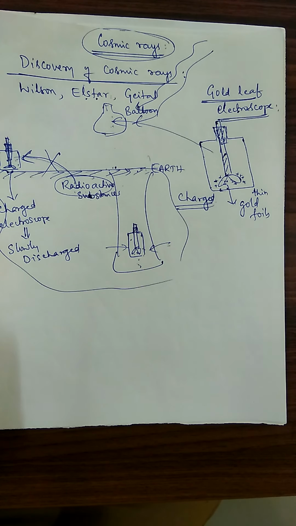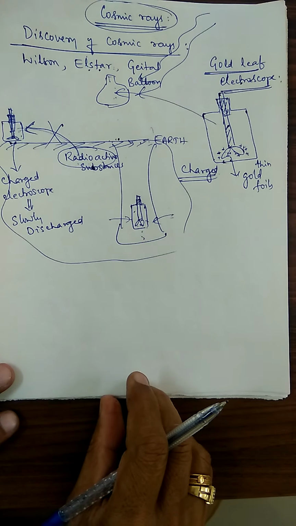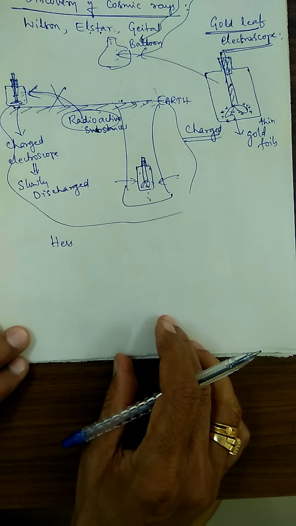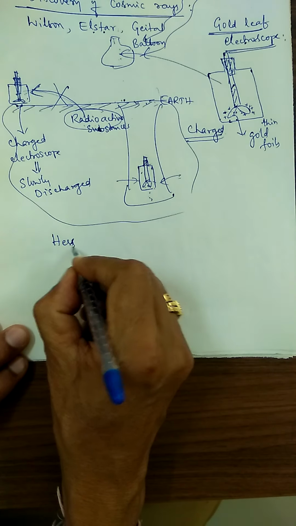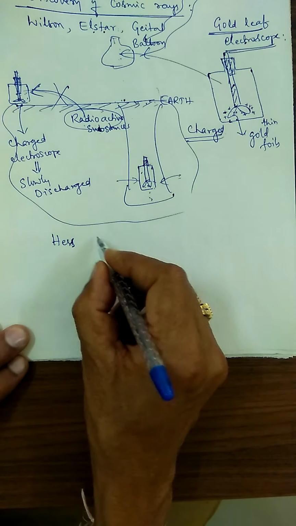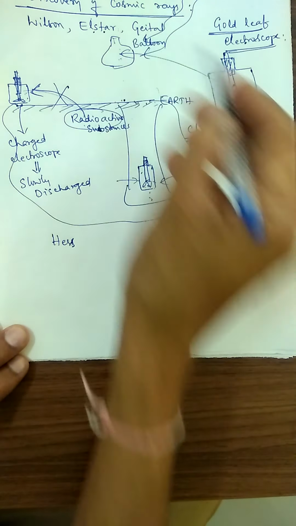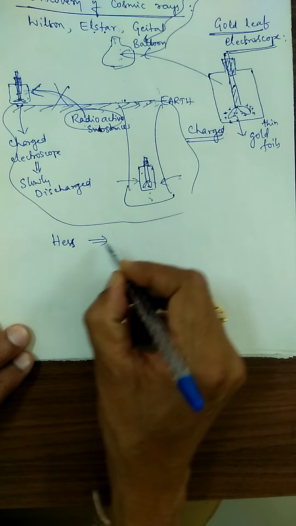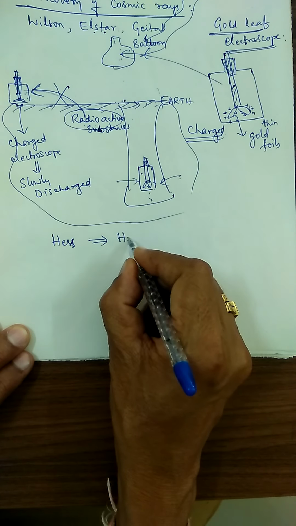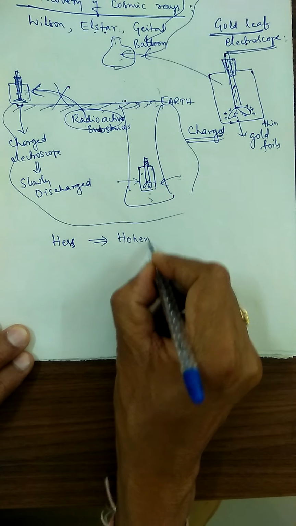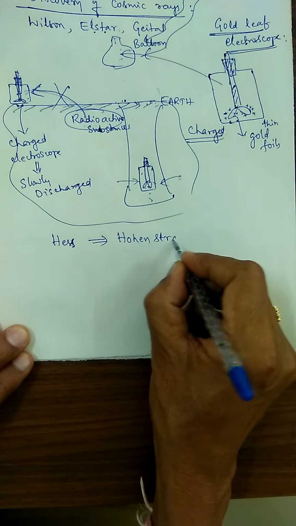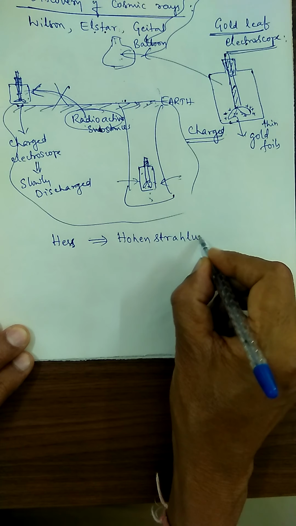And for the first time it was determined by Hess. Hess did this balloon experiment and other work, and he called the radiations Höhenstrahlung.